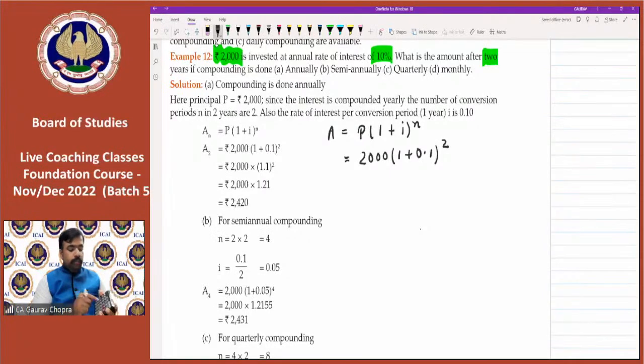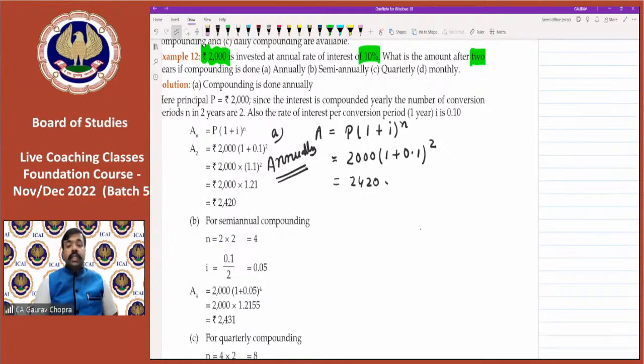So 1.1 multiply and then press equal to. Then multiply it with 2000. You are getting 2420. This is the portion that is annually compounding, when compounding is to be done on annual basis.